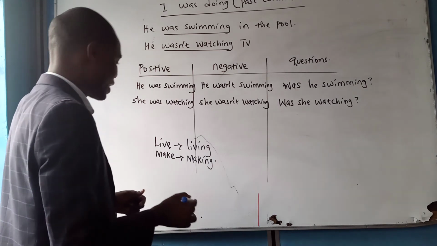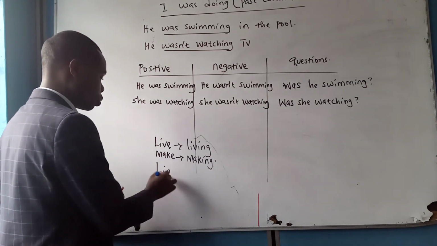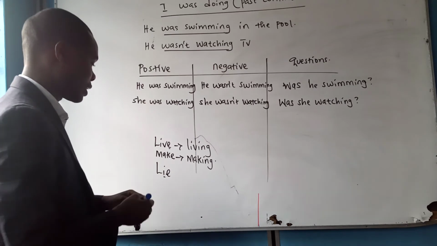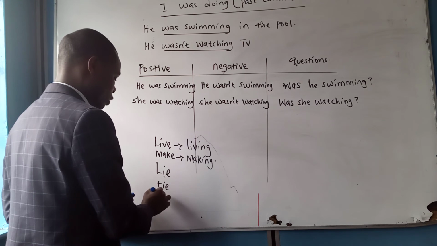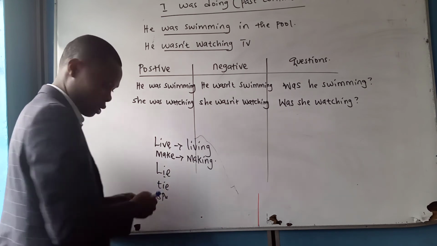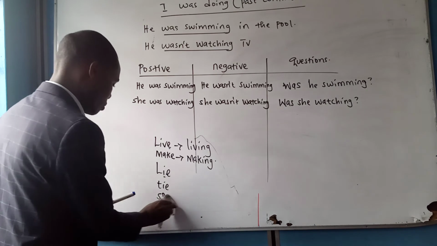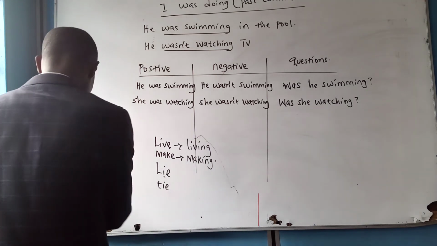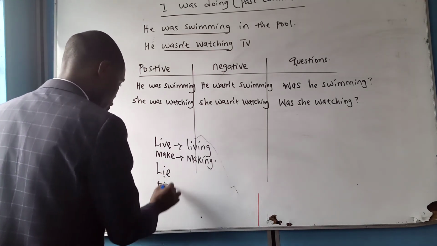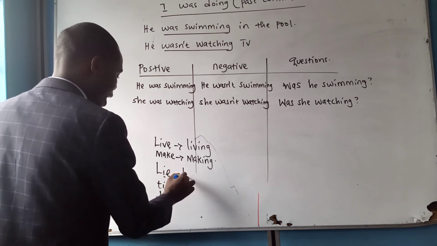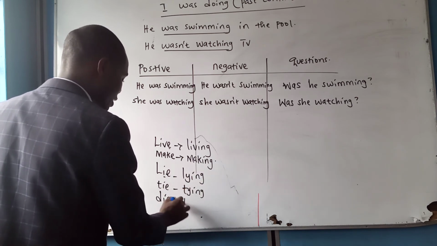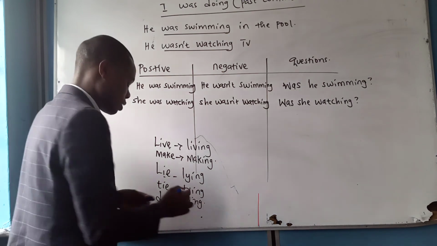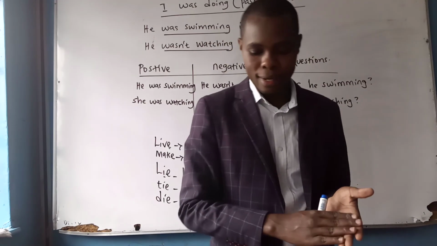Now for those verbs that end with, for example, two vowels, I and E, like tie, die, you drop the vowels and replace them with y-i-n-g: tying, dying. That's the spelling. Alright, so that's how we spell that.